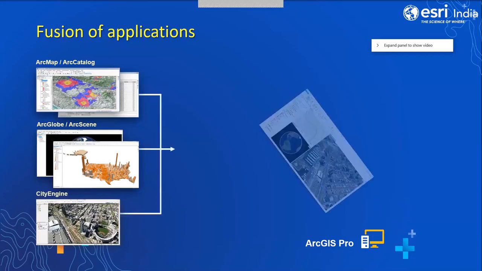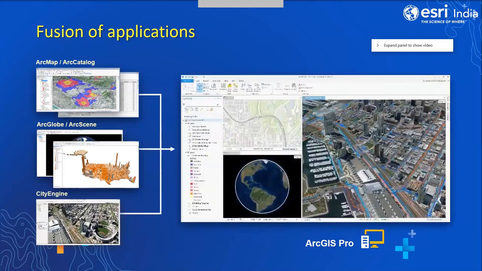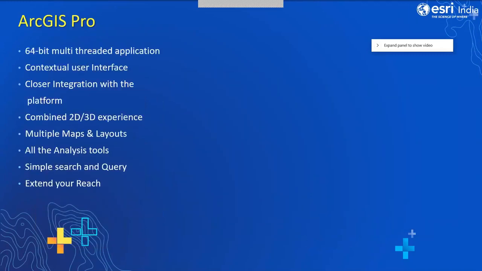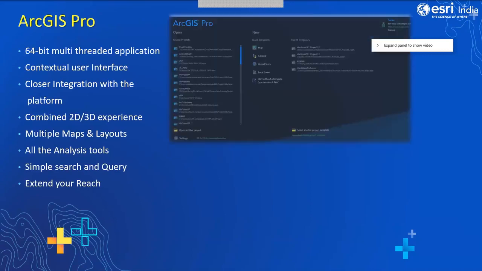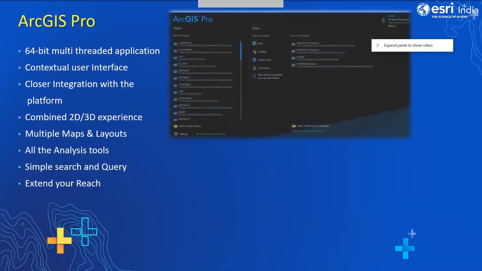This is the simplified and unique interface where you can access all the three applications. ArcGIS Pro is a 64-bit application and can leverage the hardware capabilities of your machine, so it can use all the 4 cores of your machine.